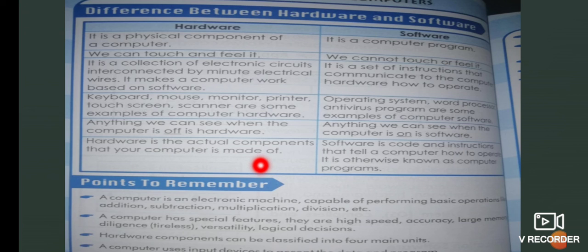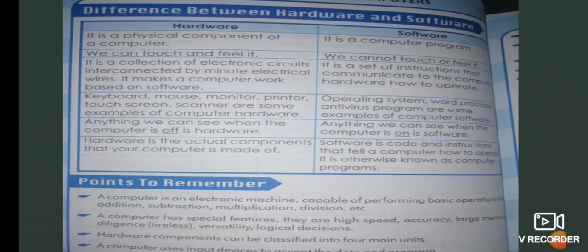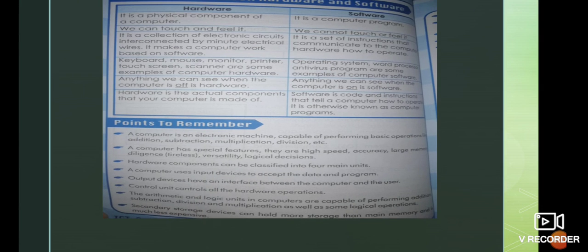All the devices are made up of wires and electrical circuits, which all together constitute a computer. And software is the code and instructions that tell a computer how to operate. It is going to instruct and solve the problems, everything. So these are the differences between hardware and software, and this is about your chapter number 1.